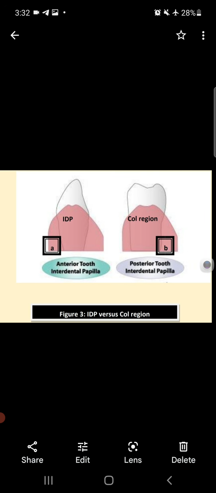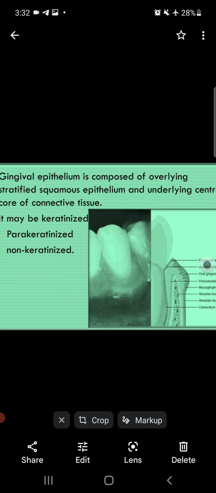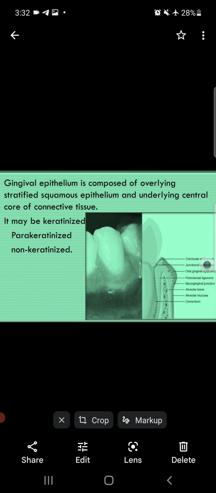Now come to the gingival epithelium. Gingival epithelium is composed of overlying stratified squamous epithelium and an underlying central core of connective tissue. Meaning above is the stratified squamous epithelium and below, in the central core, there is connective tissue. Like other types of epithelium, gingival epithelium may be of three types. It may be keratinized, parakeratinized, or non-keratinized.